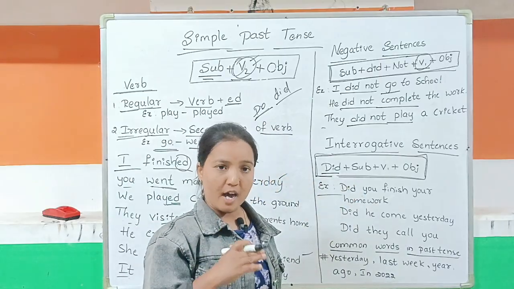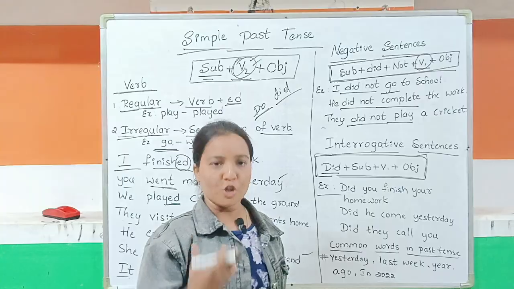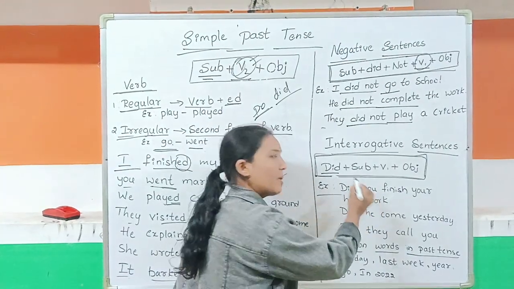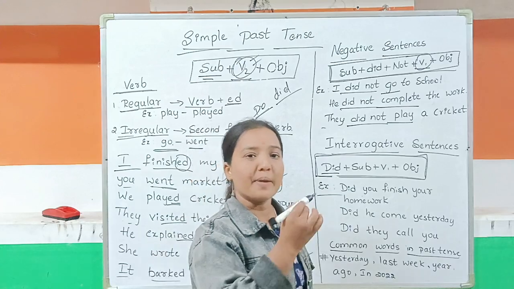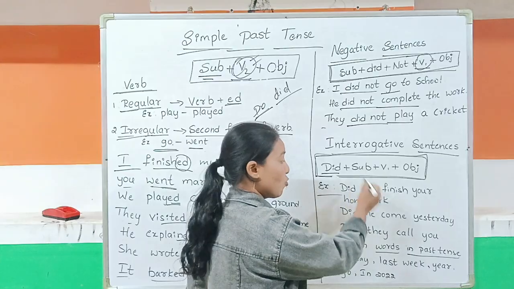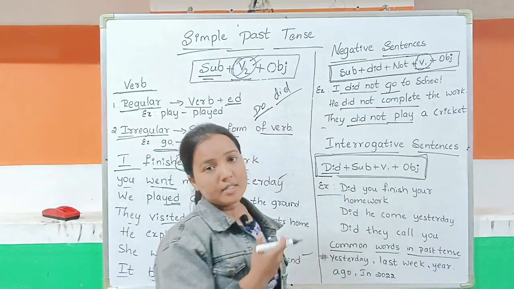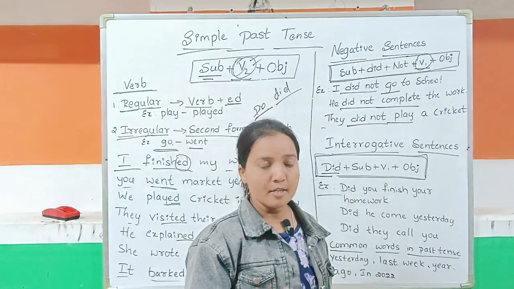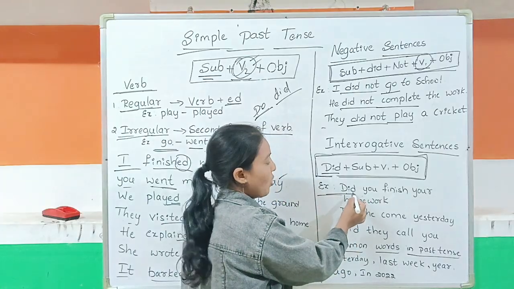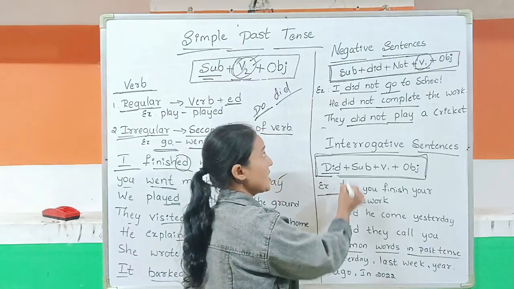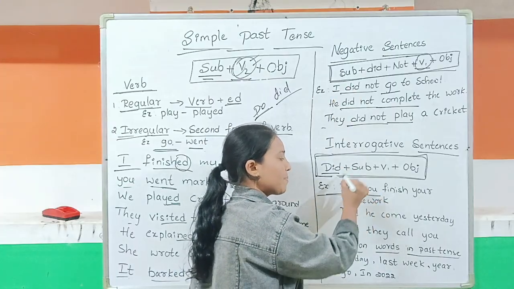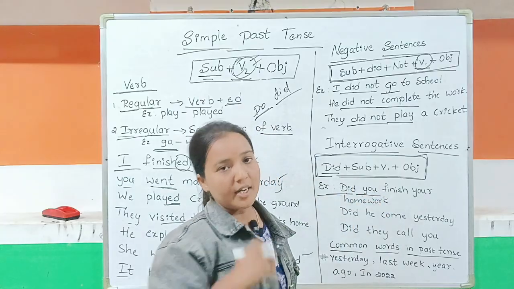So I have already told you, wherever you are going to make a question, the pronoun goes next to the helping verb, or here it is the auxiliary. So if you swap the helping verb to the other side, that is going to be a question, right? So that much you have to understand. And here did is going to come first, and the pronoun comes next to did, that's all.